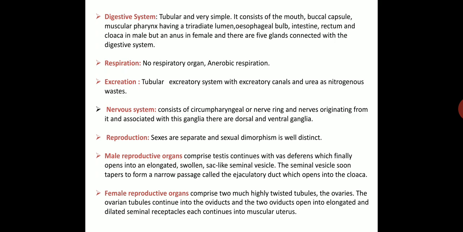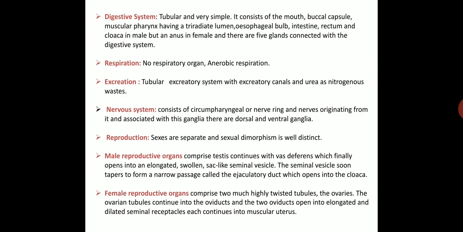The male reproductive organ comprises the testis, which continues with the vas deferens, which finally opens into an elongated, swollen, sac-like seminal vesicle. The seminal vesicle soon tapers to form a narrow passage called the ejaculatory duct, which opens into the cloaca.